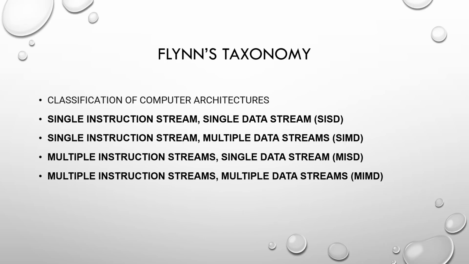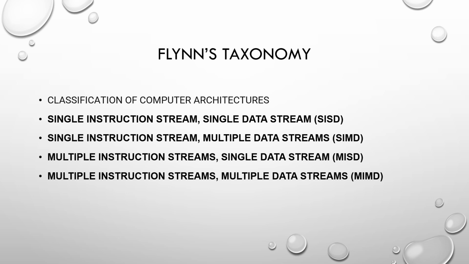Flynn's taxonomy. Taxonomy means nothing but a classification, right? So, the scientist gave a classification of computer architecture. It is a specific classification of parallel computer architecture based on the number of concurrent instructions, whether single or multiple, and data streams, similarly single or multiple, which are available in the architecture. Based on the number of instruction streams as well as data streams, we can classify into 4 categories, that is SISD, SIMD, MISD, MIMD.